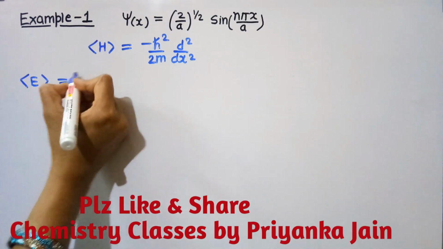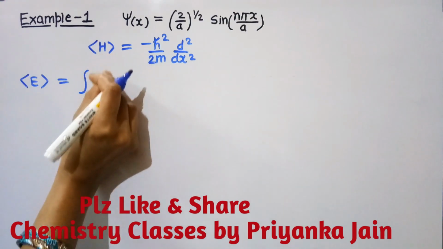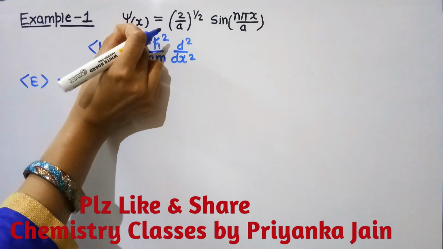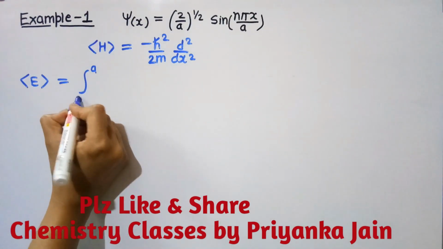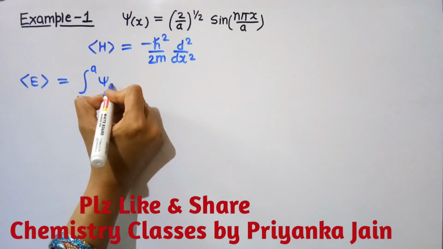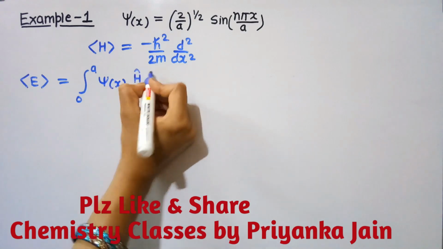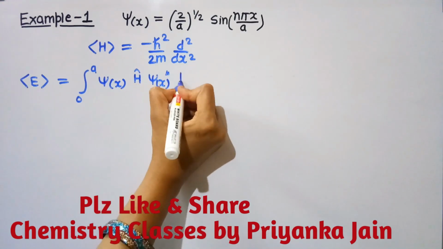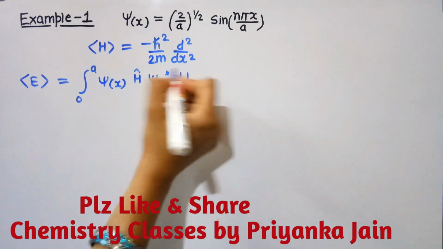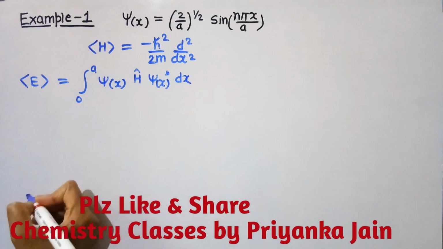For this, we know that this wave function is normalized, so we will use this formula: the integral of psi x star, H operator, psi x, dx. Now this is a function of x, so we will write dx here. Okay, in this way.